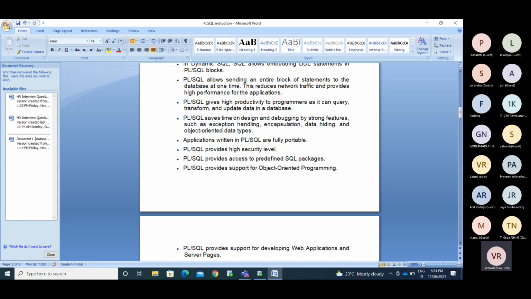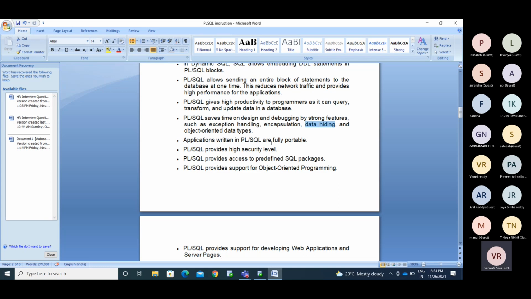Okay, data hiding, encapsulation. Whatever commands you are running publicly, how you are inserting the commands, I can put these commands into some procedure or function, and I can run that procedure name. While inserting the data into the table, I will use insert into table name values and everything, right?